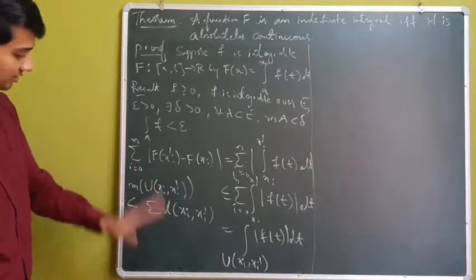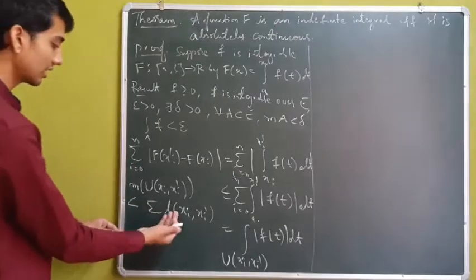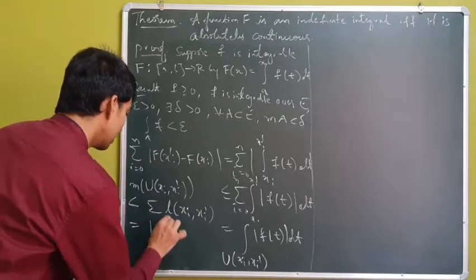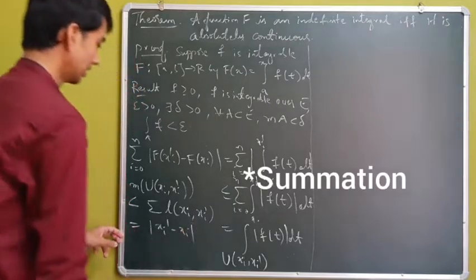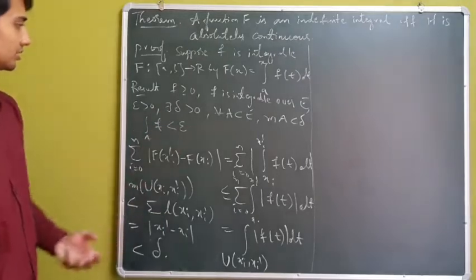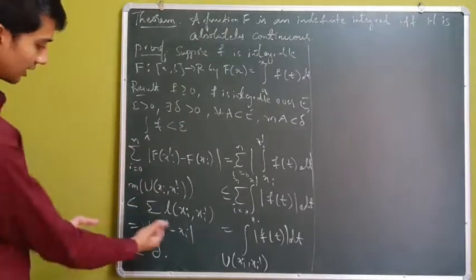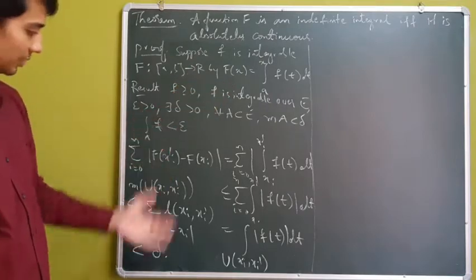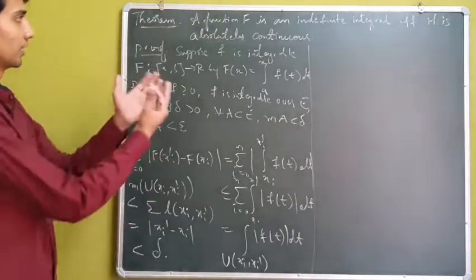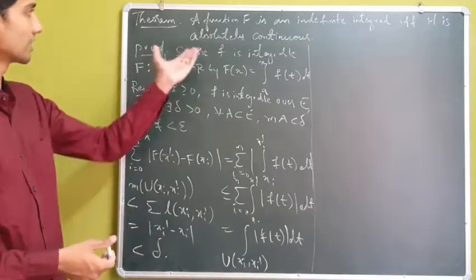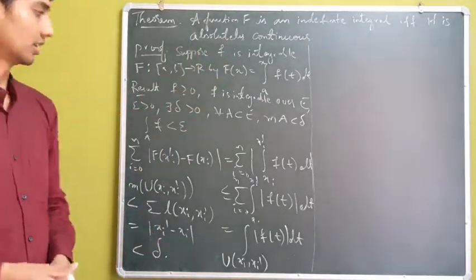So this is less than the summation of the length of these intervals, and the summation of the length of intervals is nothing but the absolute difference of these intervals, and this is less than delta with the help of this result. So clearly xi prime minus xi is less than delta, and the integral of f is less than epsilon. So if f is an indefinite integral, it clearly states that it is absolutely continuous.